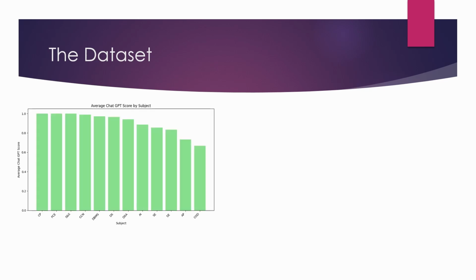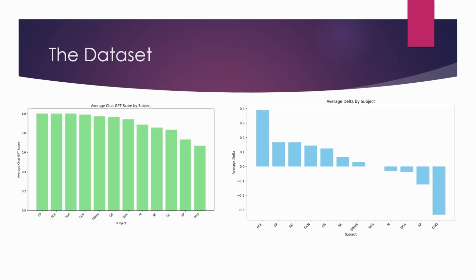As a point of comparison, here are 2 graphs. The first shows ChatGPT's performance for each of the subjects in the dataset, and the second one shows the delta value, where less than 0 means poorer in comparison to human, and above 1 means better than the human subject. There is some overlap between the two graphs, but they are definitely not one-to-one. Maybe more notably, we can see that ChatGPT scored quite well on most questions, which will definitely be important to discuss in the later analysis sections.